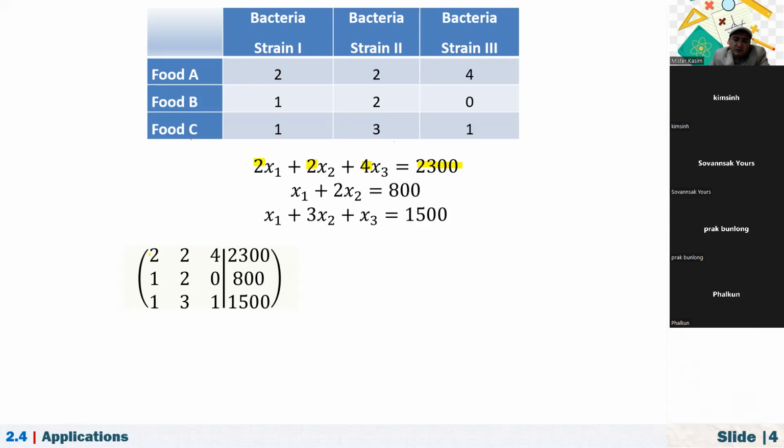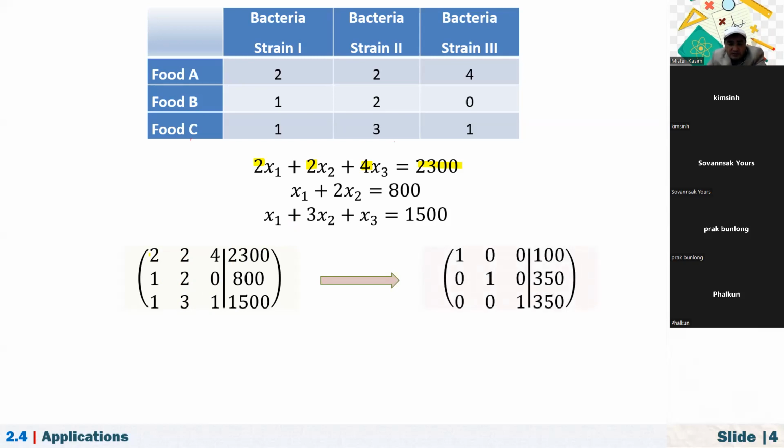And the next step, you know that, right? The next step is we have to reduce it to reduced row echelon form. By performing some elementary row operations, we get the reduced row echelon form of this matrix. We did a few examples in the classroom, so I'm not going to show every step here, since we're talking about the application, not the concept itself. Okay, so what does it mean?